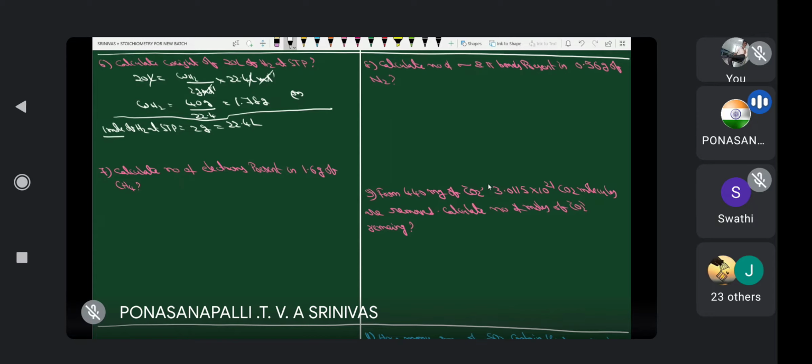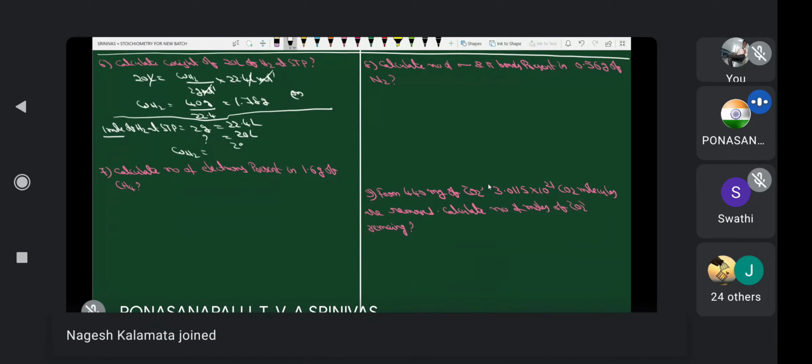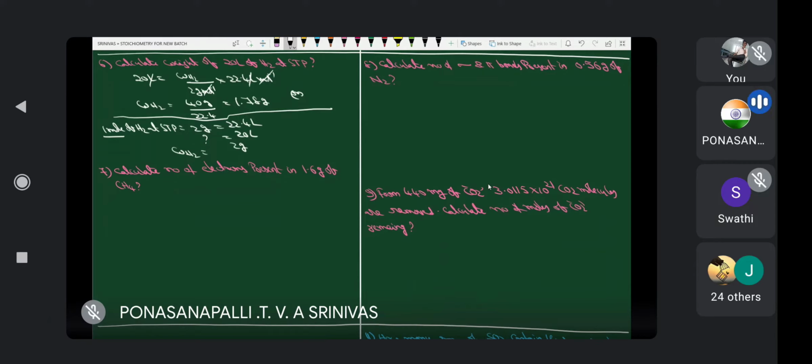Why? Because 1 mole means how much? 2 grams. That one weighs how much? 22.4 liters. Therefore, 20 liter means how much weight? Therefore, weight of hydrogen is equal to 2 into 20, 40 gram. Yes or no? 40 gram liter by 22.4 liter. Liter cancels. Again, 40 by 22.4, 1.78 grams. Yes or no? Here I am using the logic only. I am not using any formula. Okay? Next. This is a different model question.